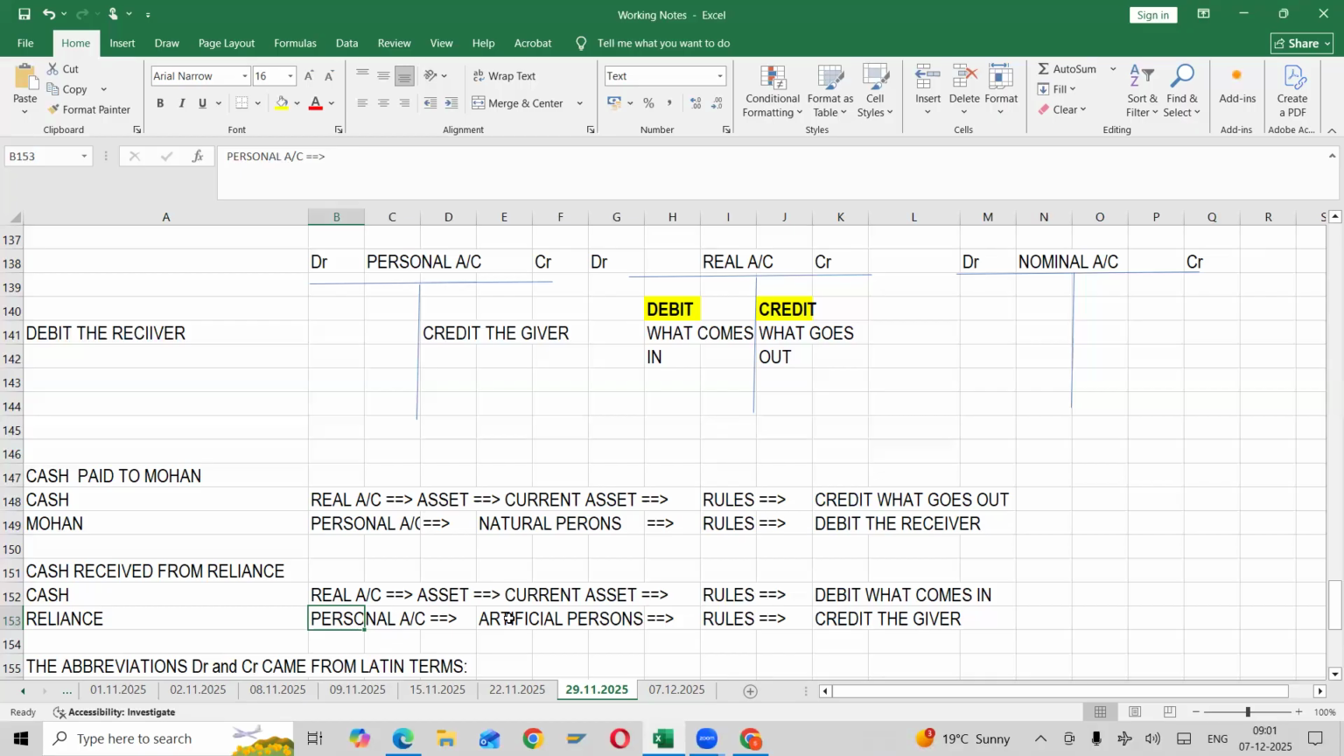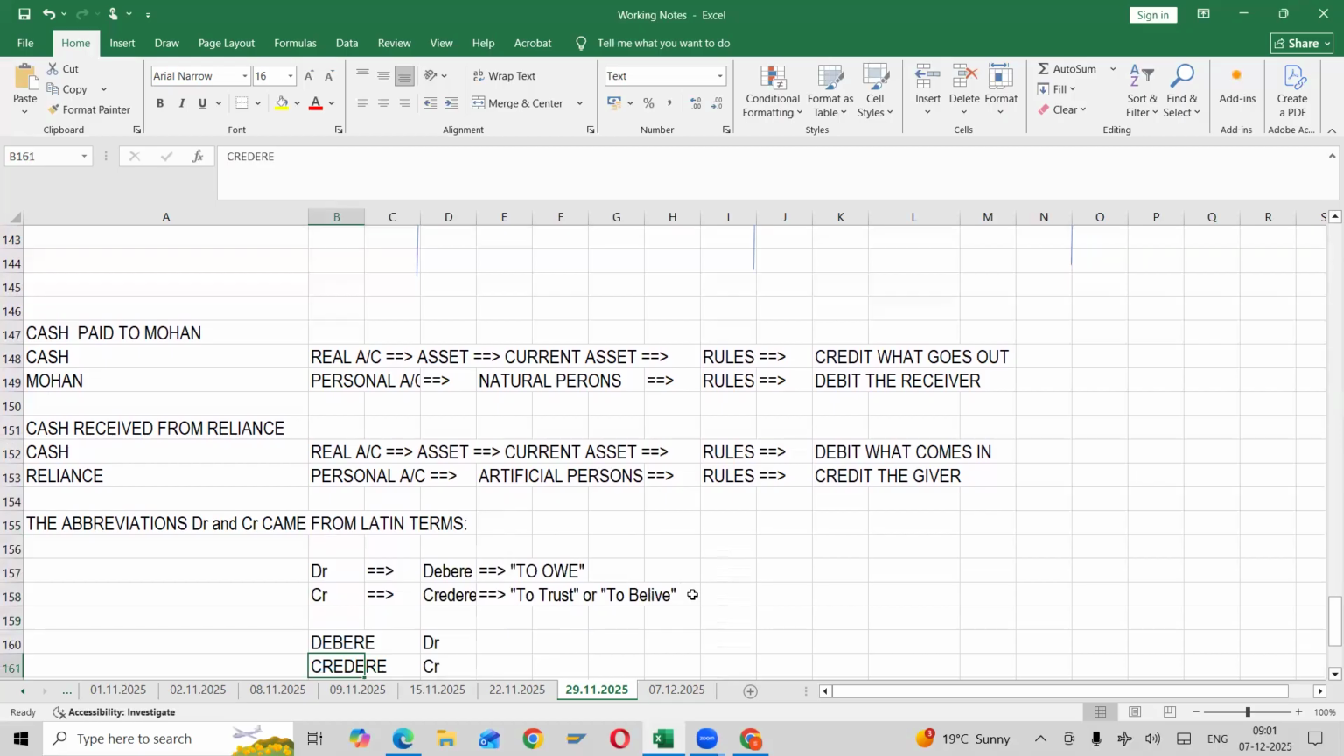Again, I'm reiterating: if you understand these basics, people from an accounting background will understand a little easier, and people from a non-accounting background may take a little time, not more than that. If you practice once or twice, it will be easy for you. We will do more on this part. Next one we have, as I said. For example, one more.